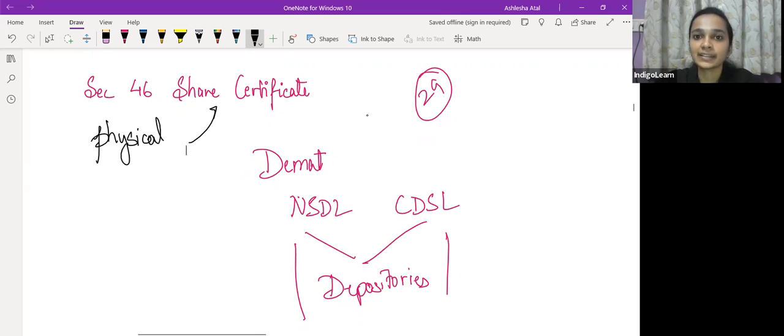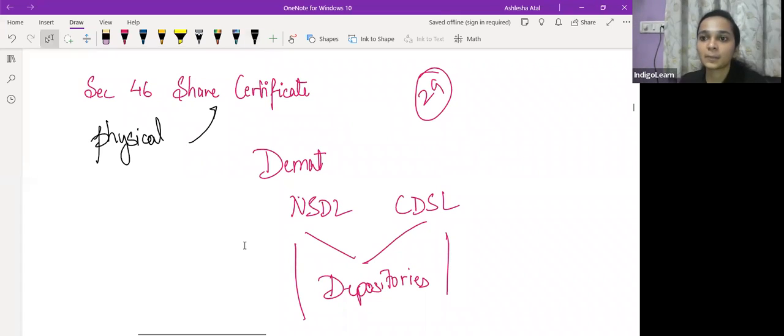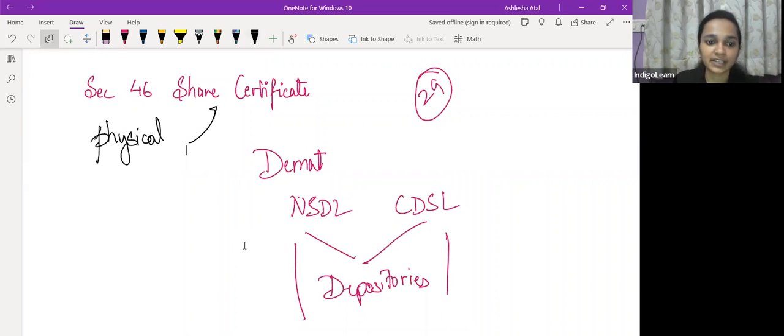Okay, so let's start with section 46. So section 46 ये बोलता है, ये whenever a company is issuing a share certificate, the share certificate of the company should be signed. अभी share certificate पे क्या लिखा होता है? Share certificate पे लिखा होता है the name of the holder of the share, how many shares does this person hold, details of the number of shares का distinctive number जो section 45 बात करता है, वो यहाँ पे share certificate में लिखा होता है कि हाँ ये share का ये number है. So जब भी physical form में shares issue हो रहा है, वहाँ पे share certificate becomes relevant.